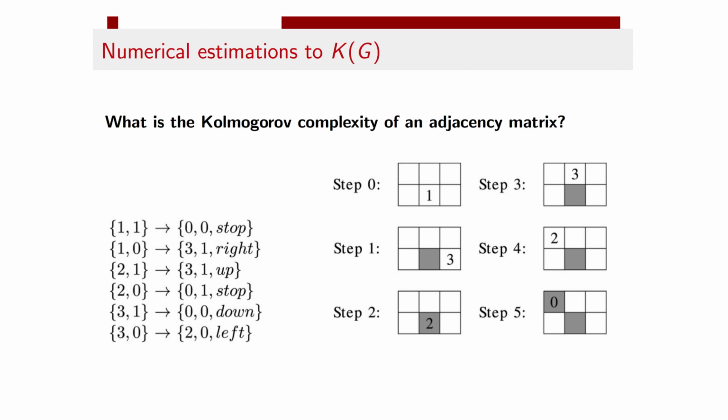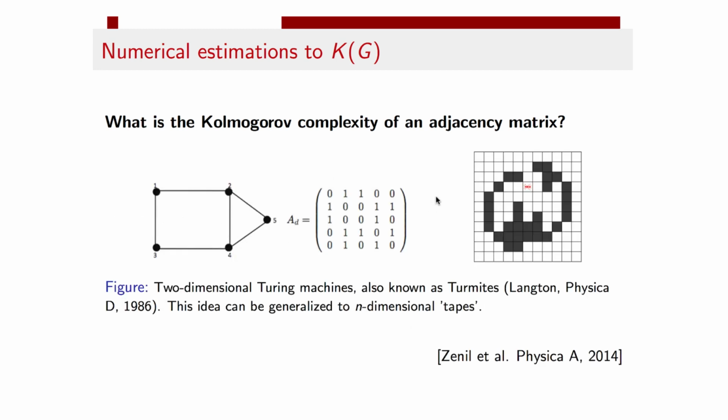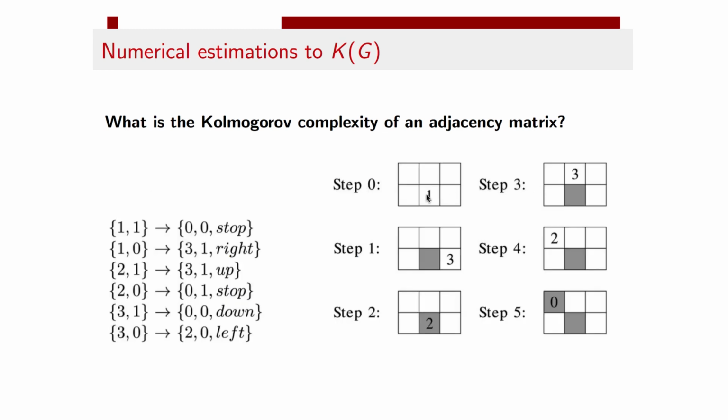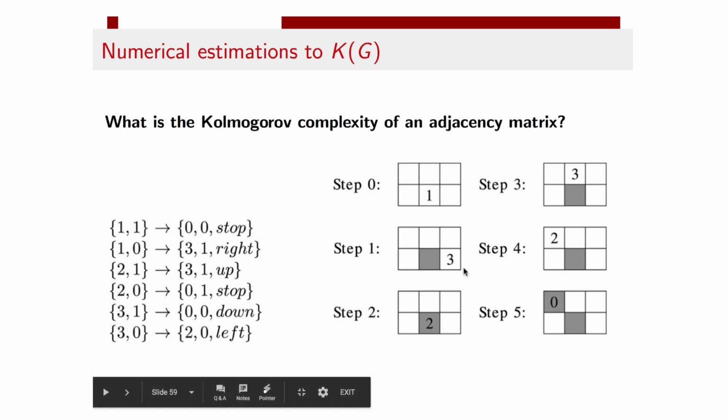You can see that the only change to the original formulation is that the tape is now a grid, and the head can move up and down. Just as in the case of one-dimensional tape Turing machines, very simple squares consisting of a single cell are the most produced and therefore of lower algorithmic complexity.